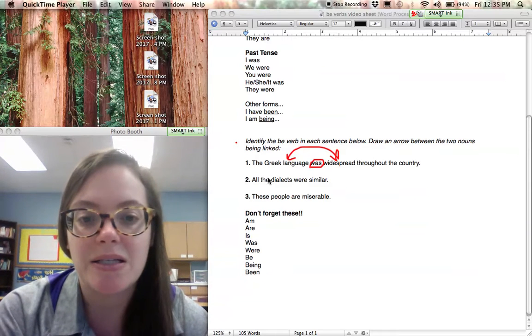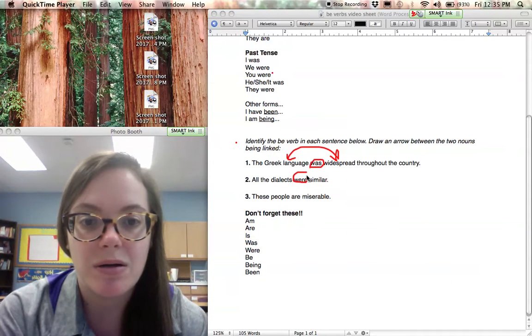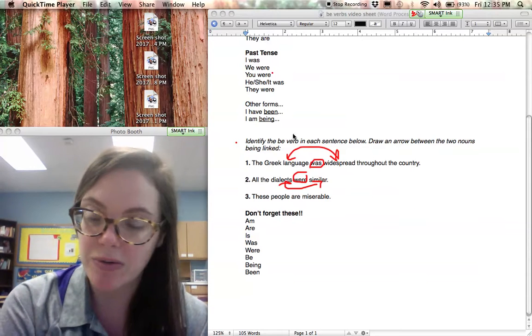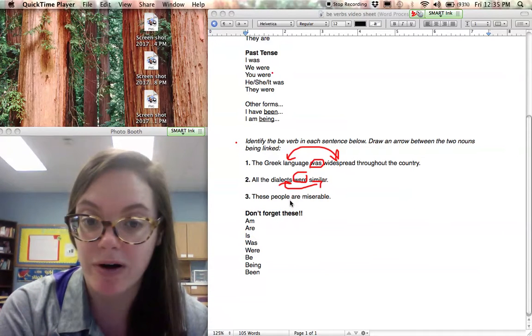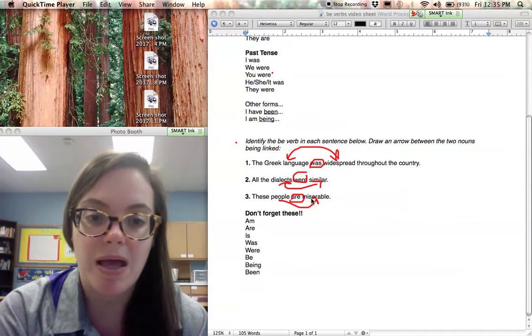All the dialects were similar. So again, it looks like I have another past tense be verb, were, all right, and I'm connecting similar and dialects. All right, these people are miserable. This time I have a present tense be verb, are, all right, connecting people and miserable.